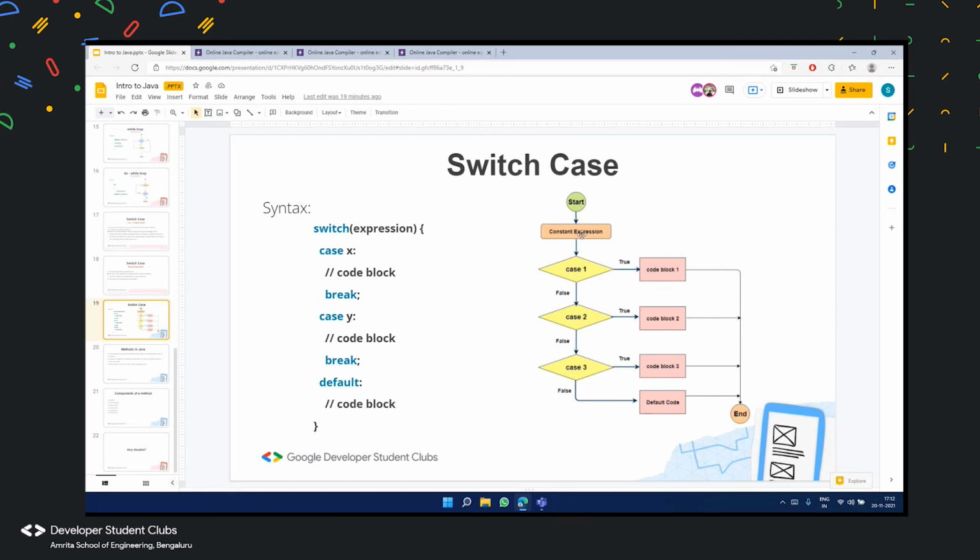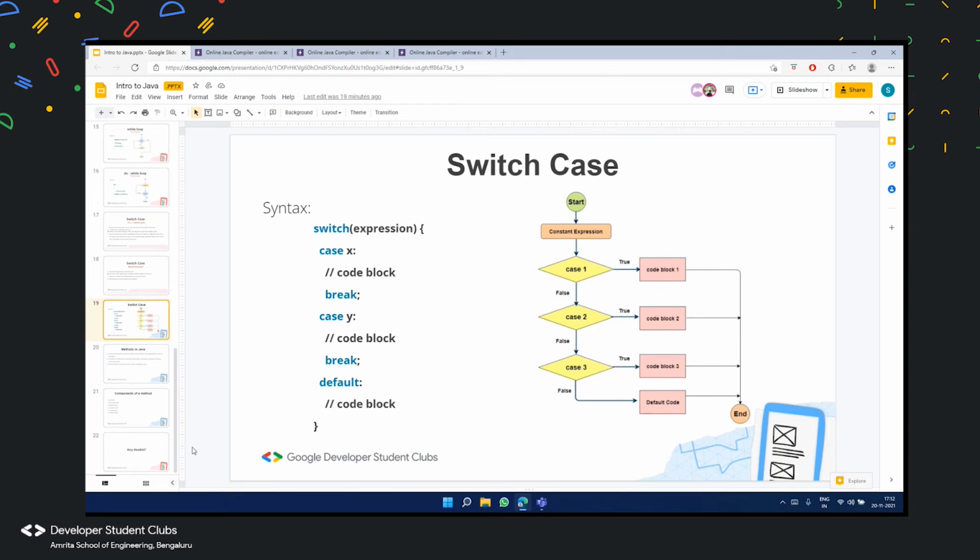Once the constant expression is true, that is, let us assume that case 1 is true, it goes and executes code block 1. Whatever block of code is present under case 1 is executed, and then because of break, it ends. Now let us assume that case 1 is false. Then it goes to case 2.